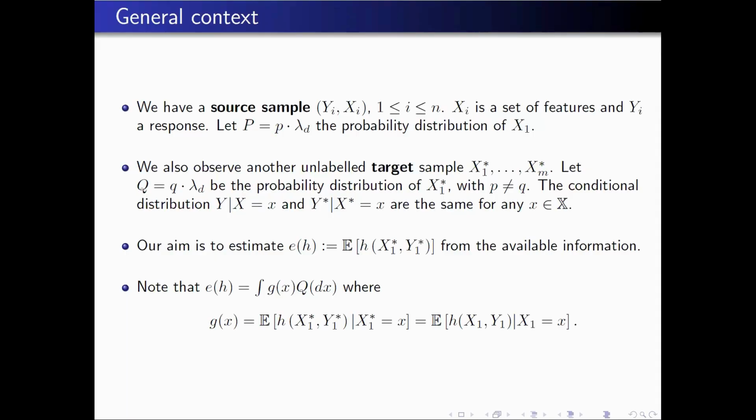This expectation is given by the integral of the conditional expectation, which is the same in the target sample and in the source sample, integrated with respect to the target measure. So what you want to estimate is simply a smooth functional of a conditional distribution or conditional expectation, by integrating with respect to a smooth density.